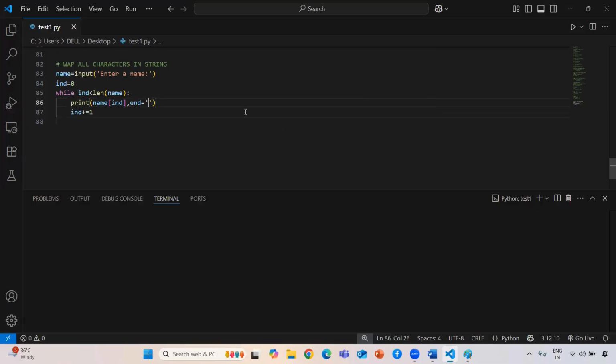Okay, now if I'm going to run this one, whatever I input will be given as my output. Guys, just see, try right. So this is the control flow, how to execute that question.